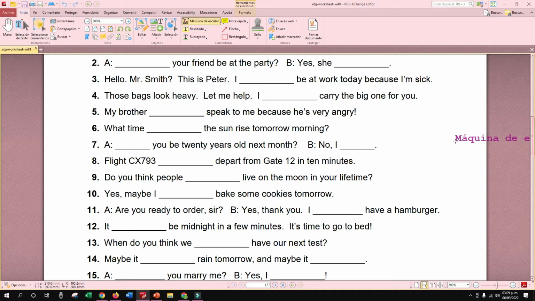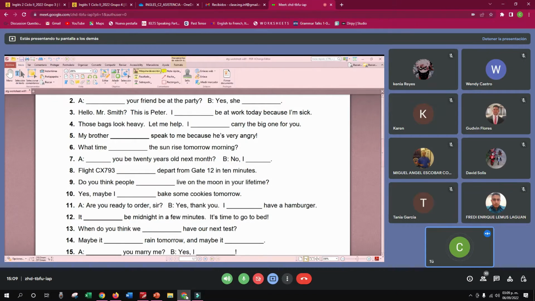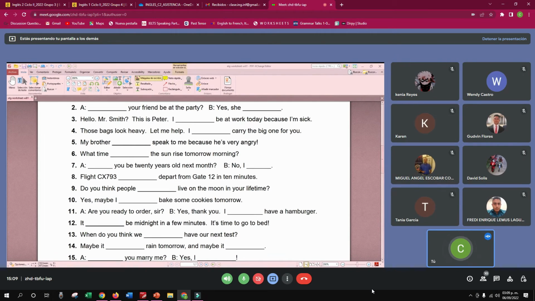So 3 minutes. Look at those sentences and complete them using will or won't, depending on the meaning of the sentence. Yes? So guys, work 3 minutes to complete that. Okay? If you don't have a notebook or something, try to write it down there, right? So 3 minutes. Work on it.